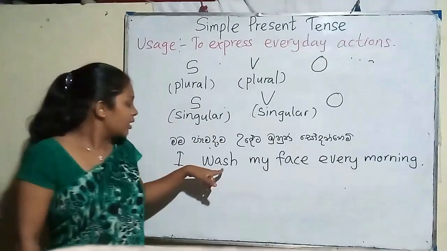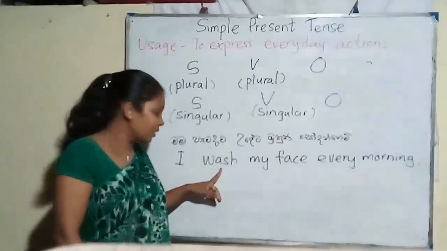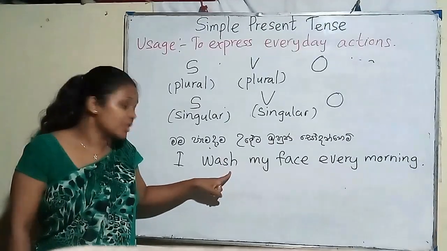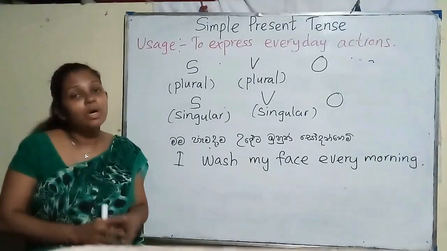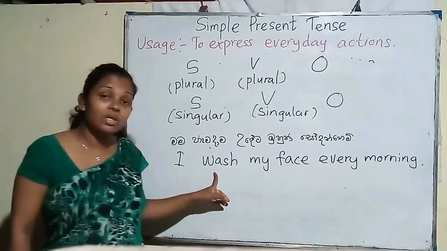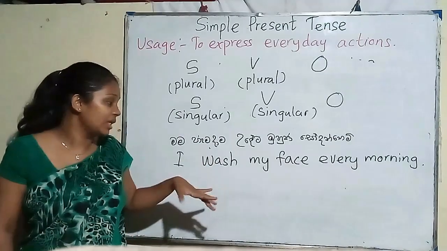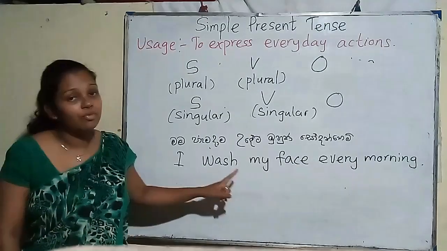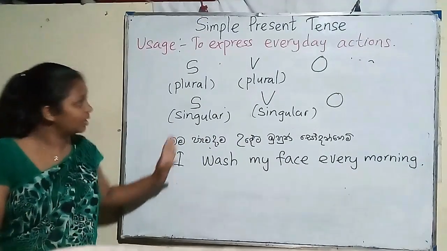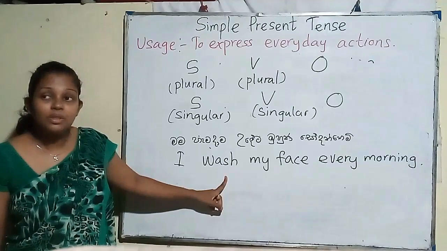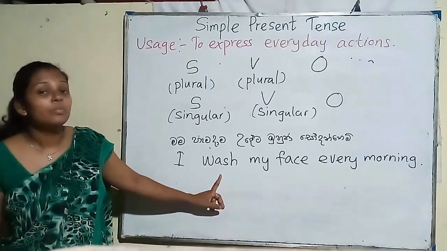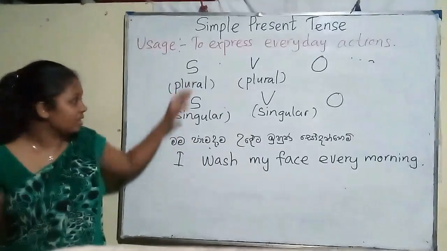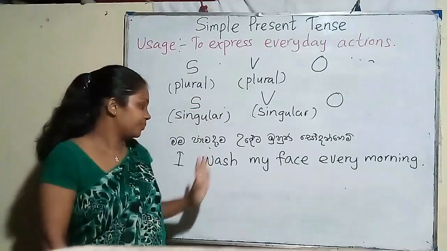And when it comes to the verb, here the verb is wash. Here wash is a plural verb. How do we know that it's a plural verb? I told you earlier, all the verbs in English language are in plural form. So the subject is plural and the verb is also a plural verb. So the sentence is correct according to this rule.